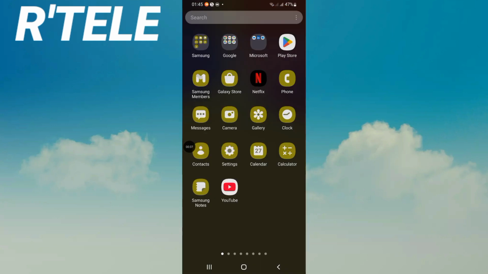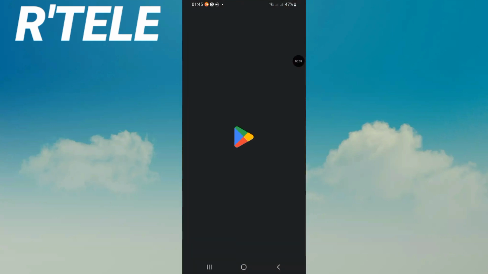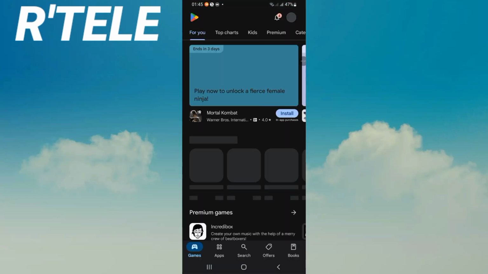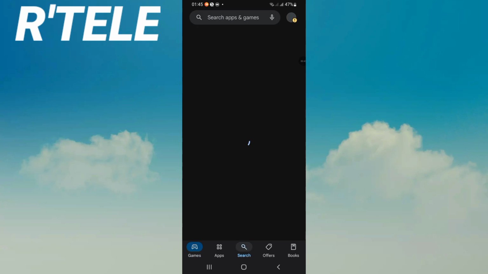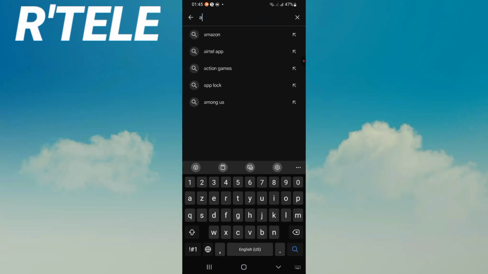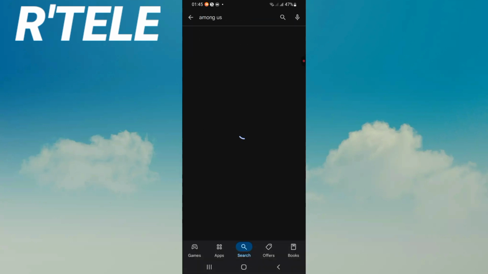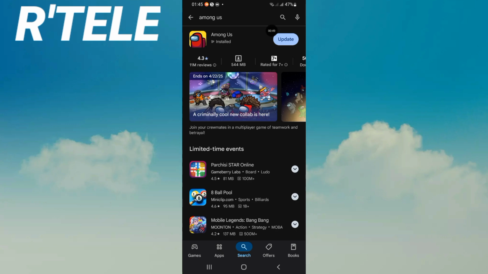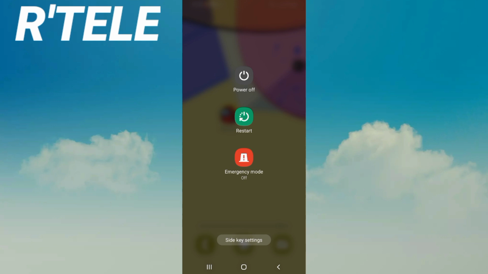Go to Play Store then or App Store if you use iPhone and search for Among Us. Click on it. If you found the update is available, you should update the game. Then you have to restart your device and that's all.